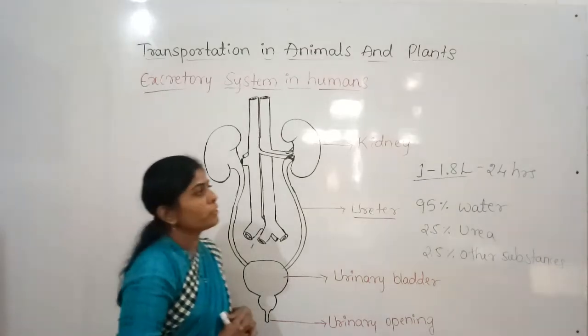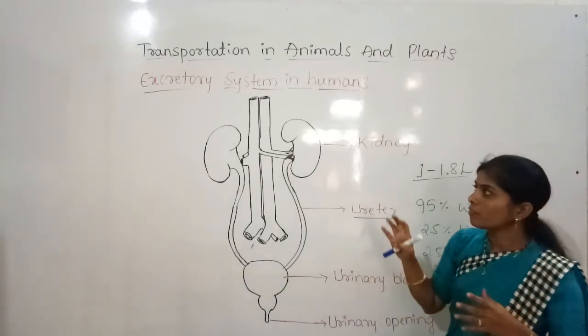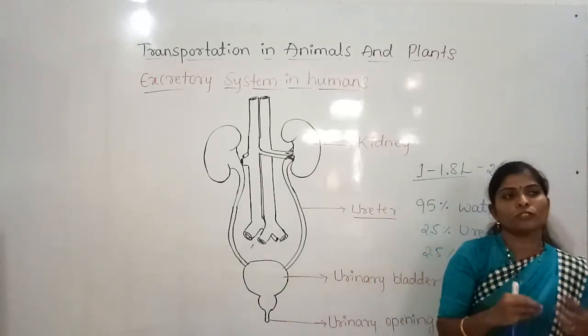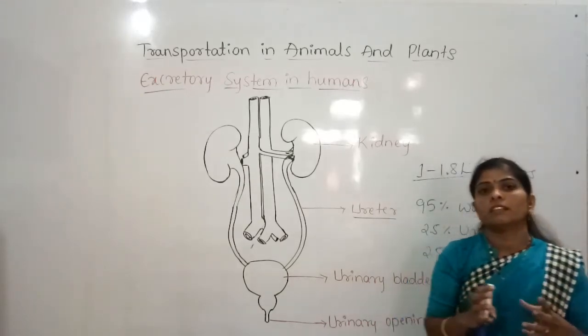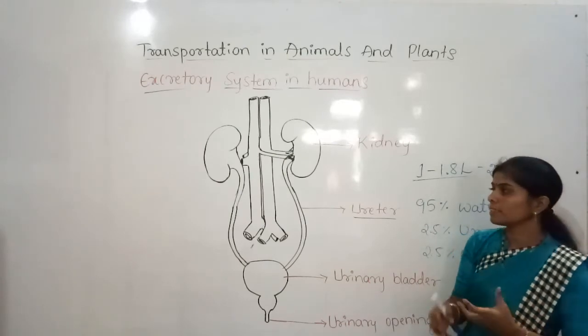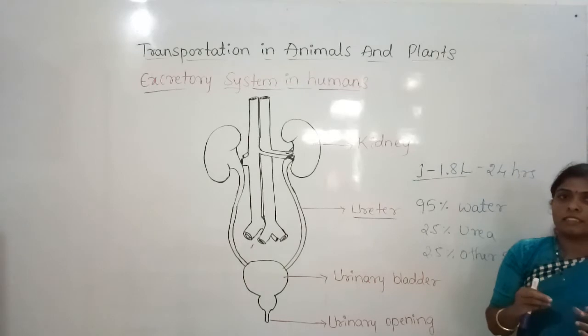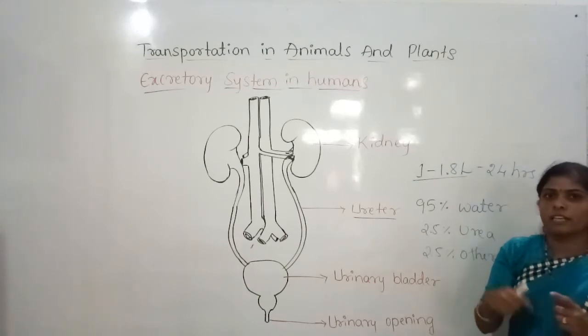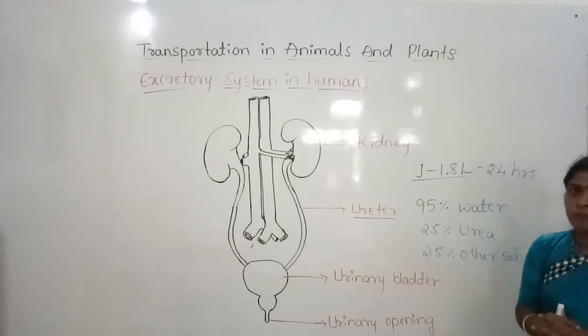Some other organisms also release waste from their body. Usually the organisms present under the water eject it in the form of ammonia. So excretion takes place in those organisms also.